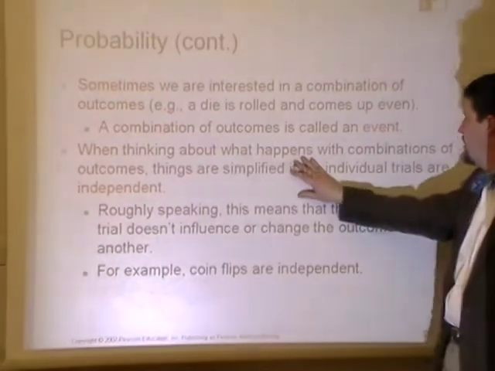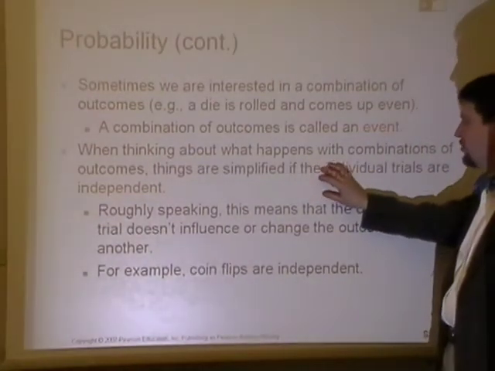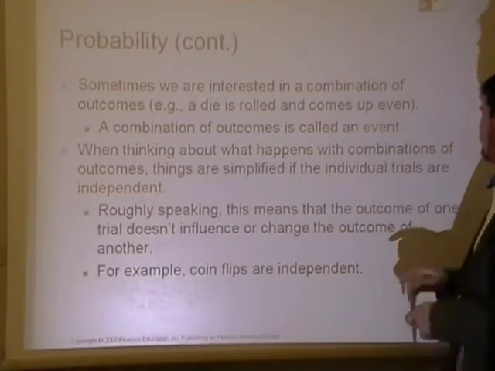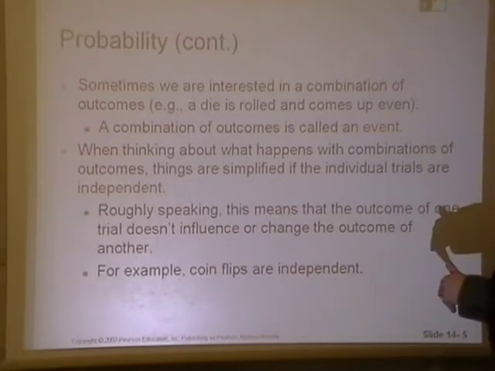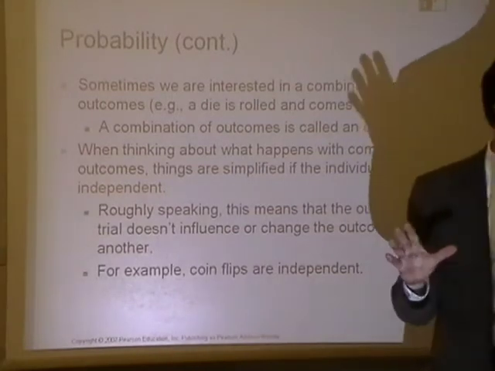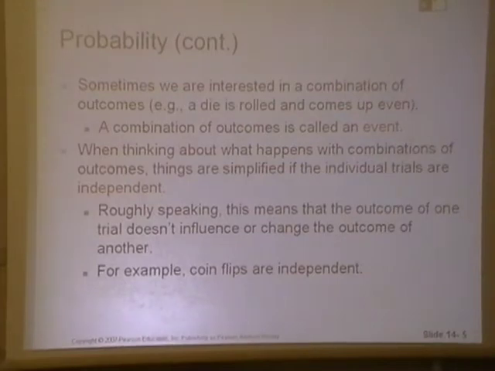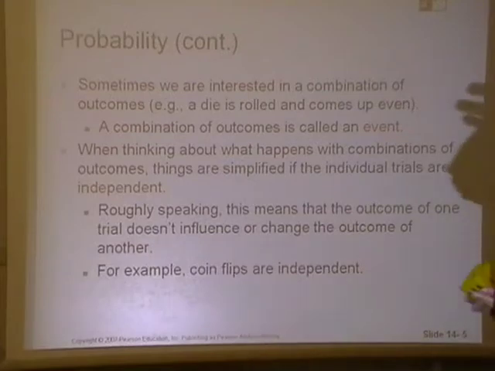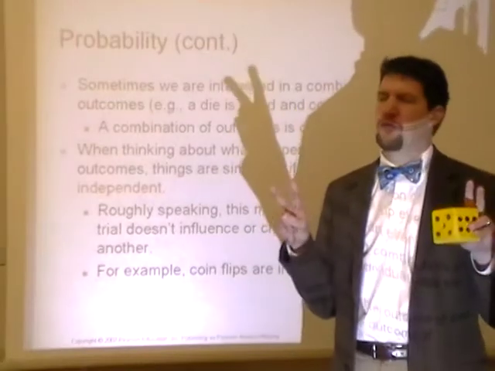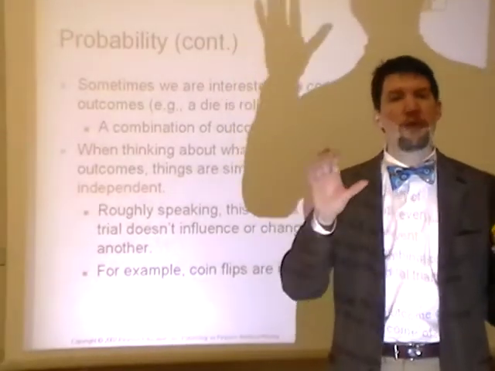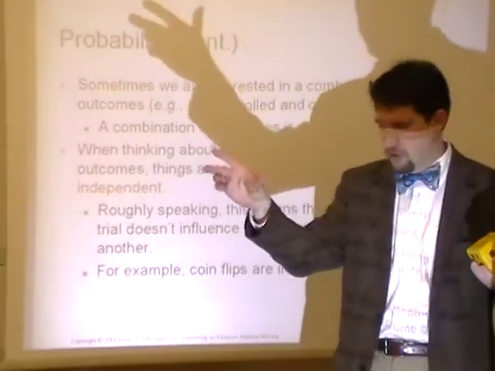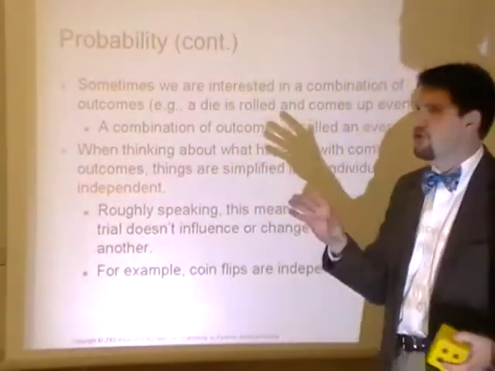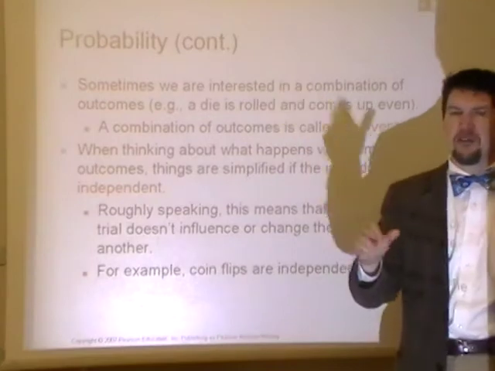But then when we start talking about combinations of events, outcomes are simplified if the individual trials are independent. What do we mean by independence? If we think back to looking at 2 variables with conditional distribution, what we would do is take a look at the conditional distribution of one and the conditional distribution of the other, thinking back to the Titanic.